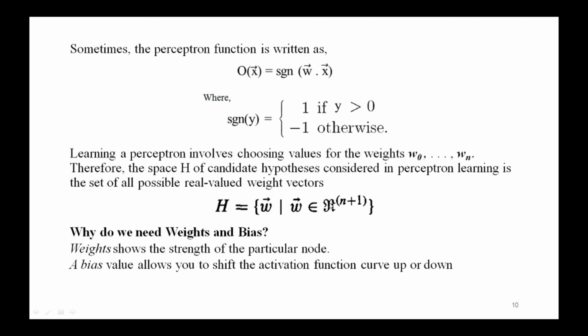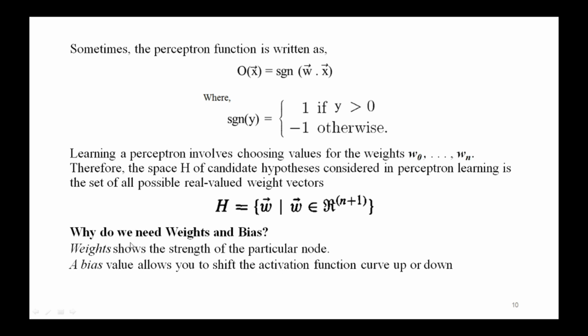This is the representation of the hypothesis space.